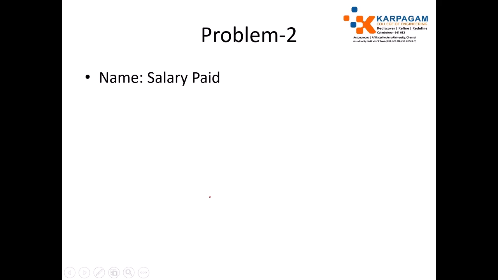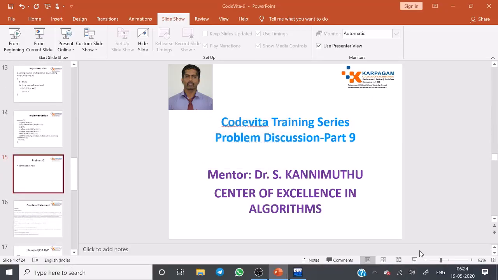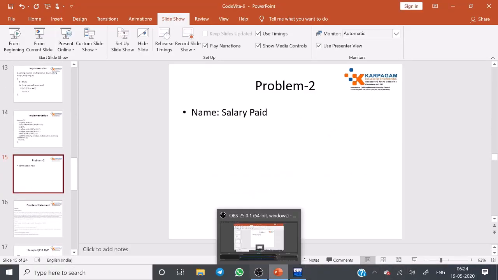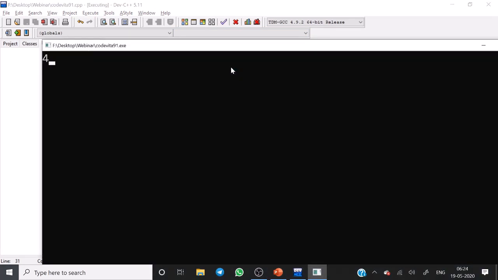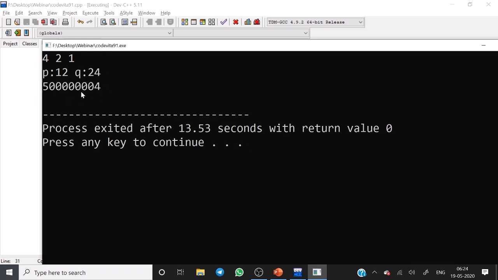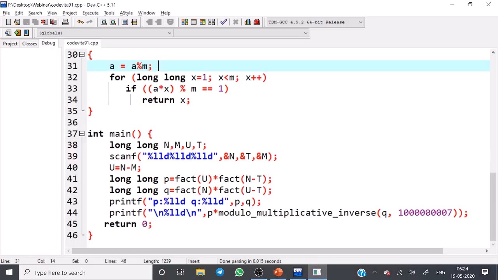I saw the demo for this one. Here I supply the number of questions in the test, the questions asked in the test, and the number of questions answered by the person. So this is the required answer. P is 12, Q is 24. This is the required answer. That's all. This way we can solve this problem.